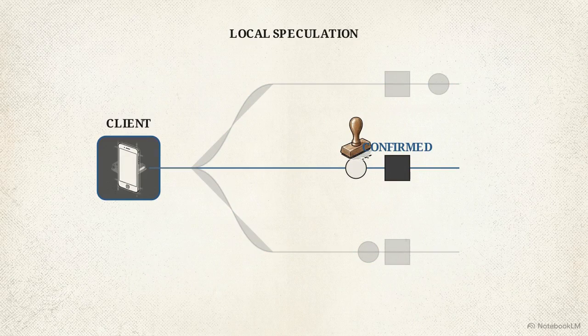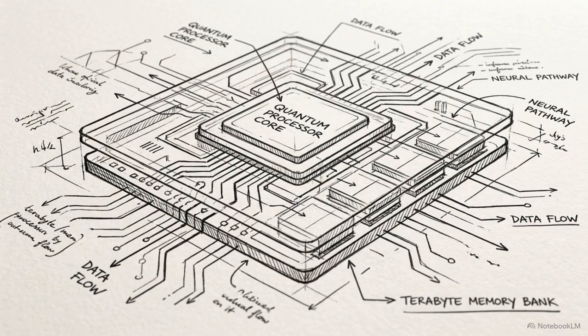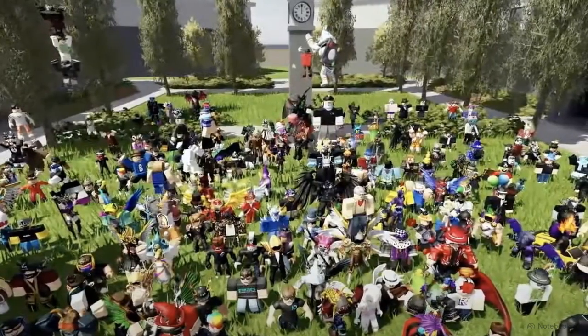Scaling these experiences transforms the client device into an active compute node, moving beyond the role of a passive video receiver. For edge clients to run these massive speculative simulations locally without stalling, the platform's scripting engine must execute with near-zero overhead. This diagram shows the internal division of labor.